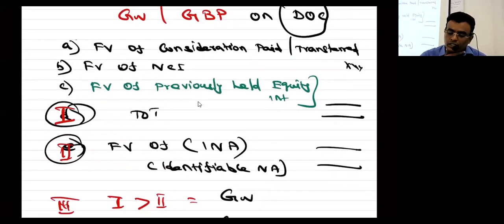Now listen. Fair value of consideration paid or transferred. Alphabet B, fair value of NCI. Then alphabet C, fair value of previously held equity interest, but I am not going to discuss that now. Then total. Then fair value of identifiable net assets. எழுதிட்டீங்களாப்பா, போலாமாப்பா?